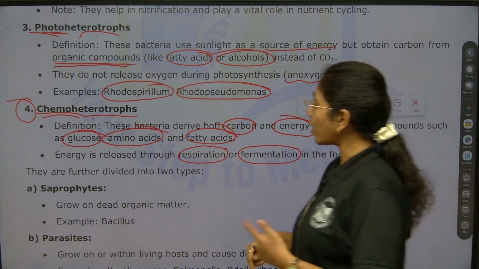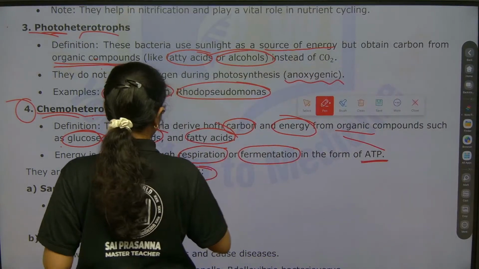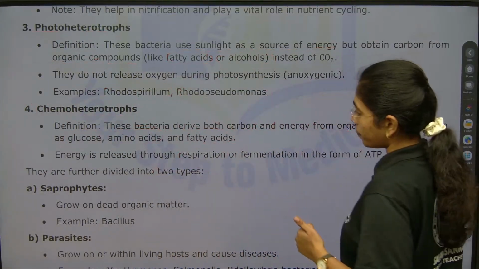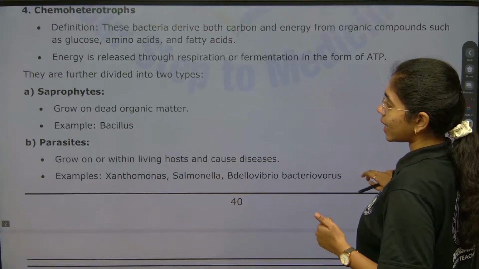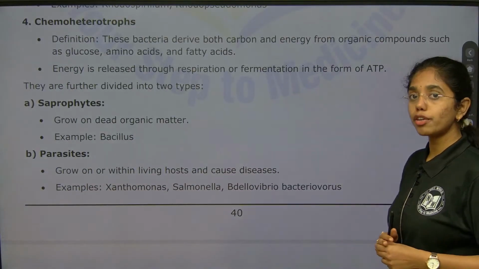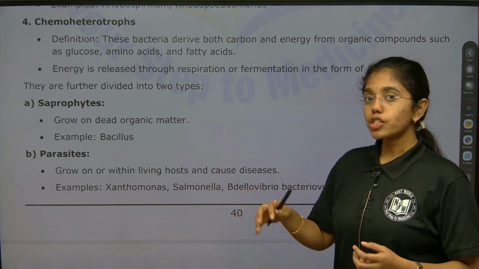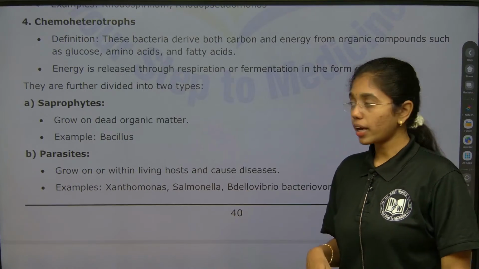They are further divided into two types, saprophytes and parasites. Saprophytes grow on dead and decaying organic matter.